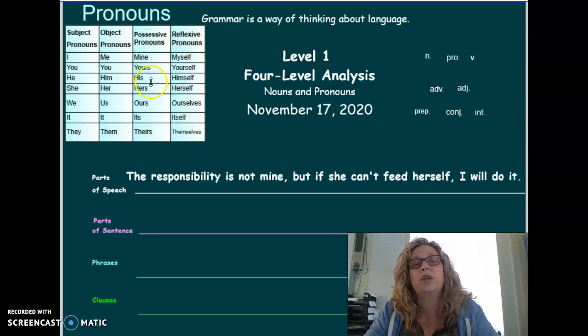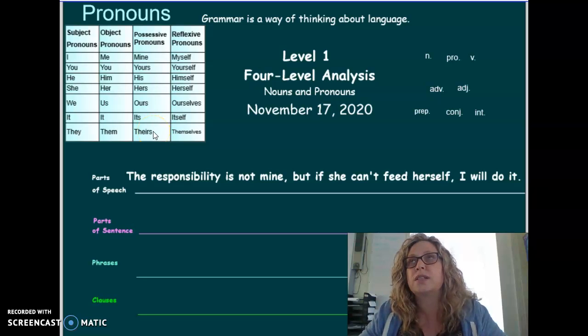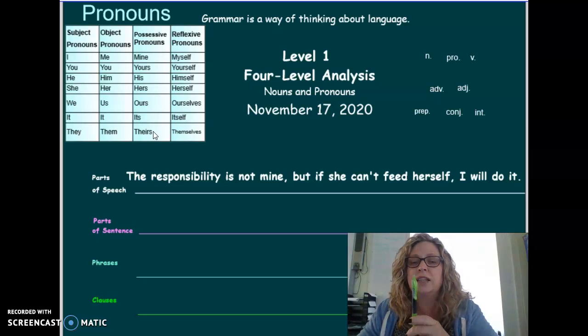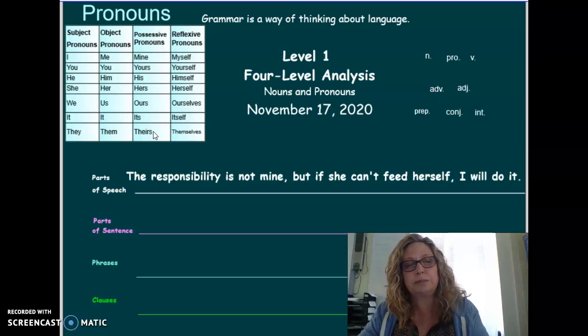And then possessive pronouns are pretty straightforward. They just show that someone owns something, something belongs to someone else. So here's my pen. I could say this pen is Amy's, but since I'm Amy, it's kind of weird and I should use a pronoun in place of the possessive noun Amy's. So I would say mine. This pen is mine. It shows that it belongs to someone. I possess it. It's possessive.